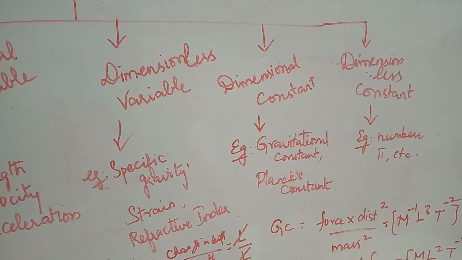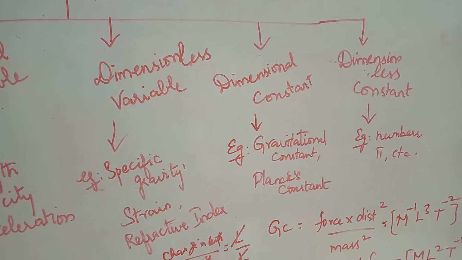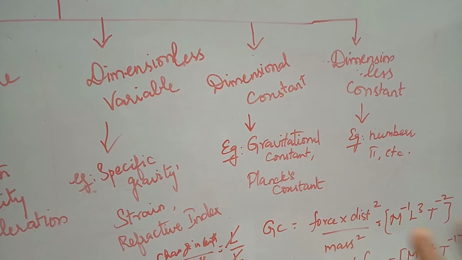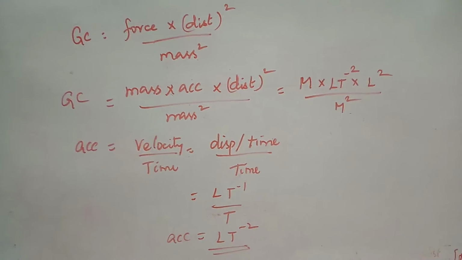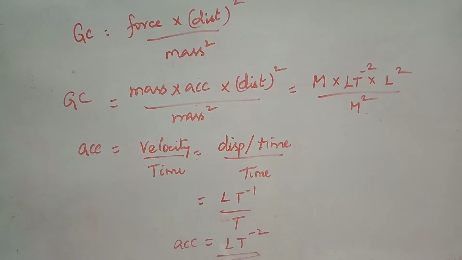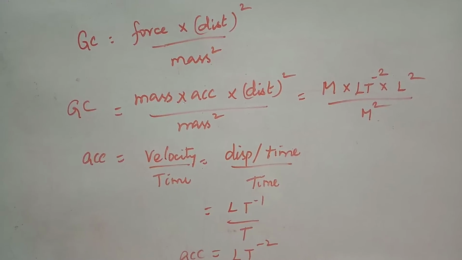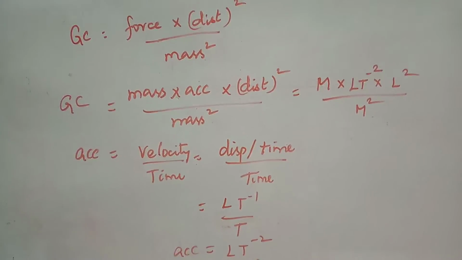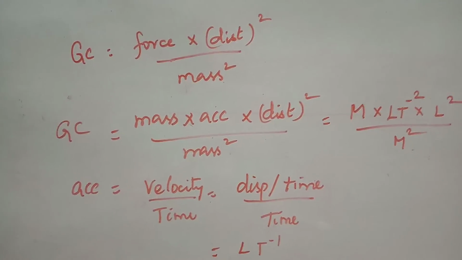So in general, this is just a number. Wherever you have only a number, that is taken under the classification of dimensionless constant. So for the gravitational constant, we know the equation is force into distance square by mass square. Let us now see how the dimensional representation for the gravitational constant is given.